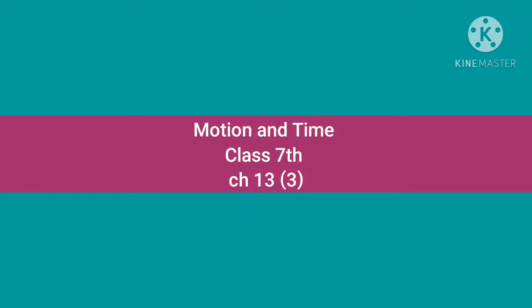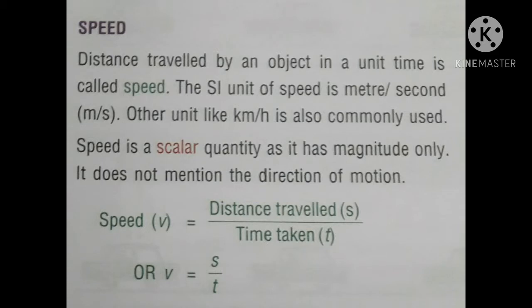Motion and Time, Class 7, Chapter 13, Third Part. Speed. Distance traveled by an object in a unit time is called speed. Children, remember this. Distance traveled by an object in a unit time. So this is called speed.